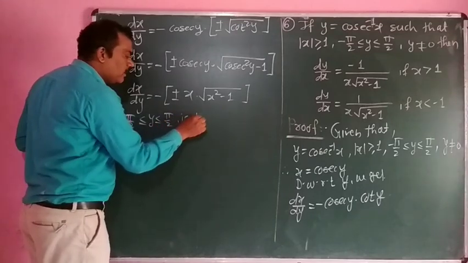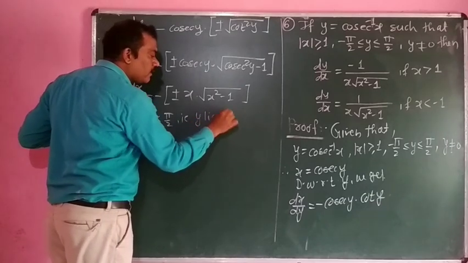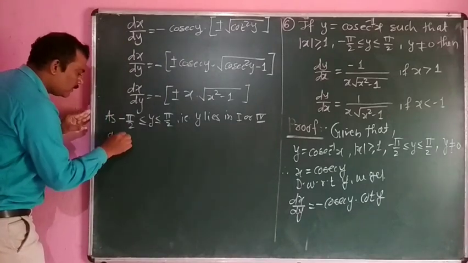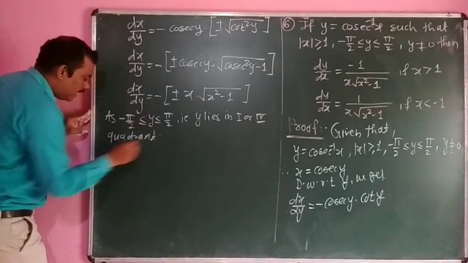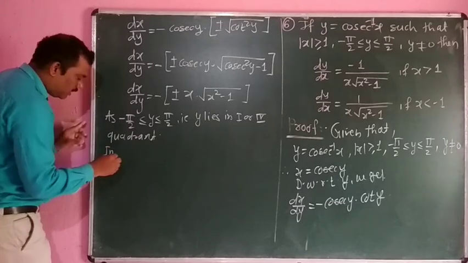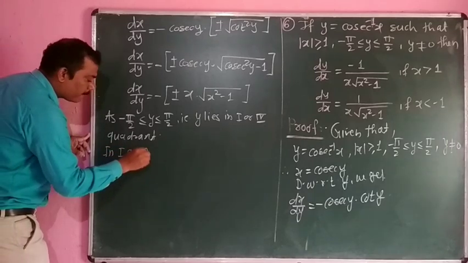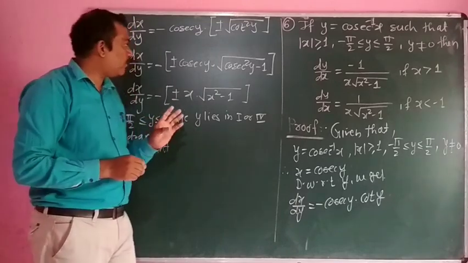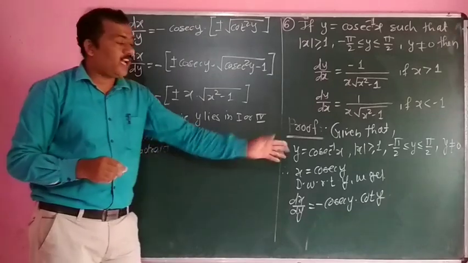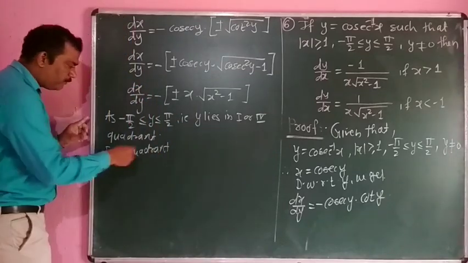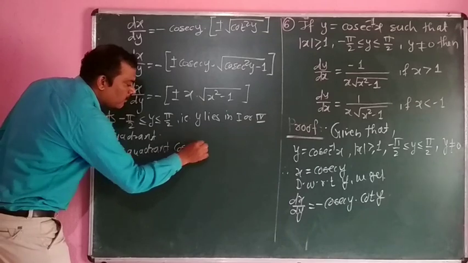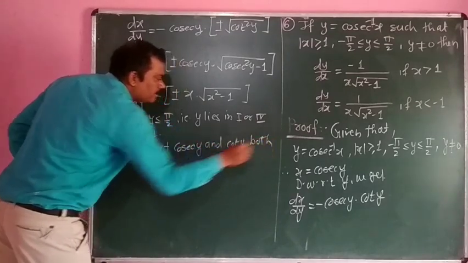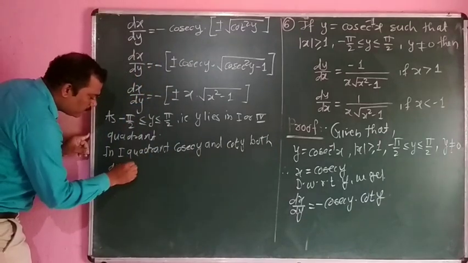In the first quadrant, we know that all the trigonometric functions are positive, so cosec y and cot y both are positive.